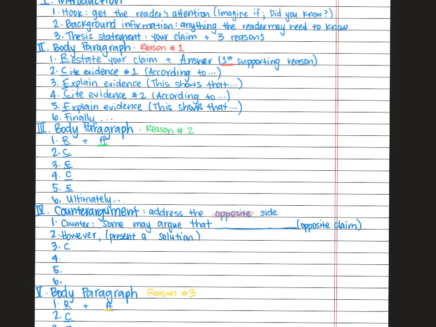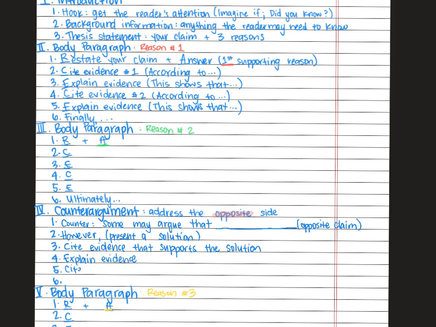Then you need to cite evidence to support the solution. Then explain that evidence. How does it support the solution, which ultimately supports your thesis statement?